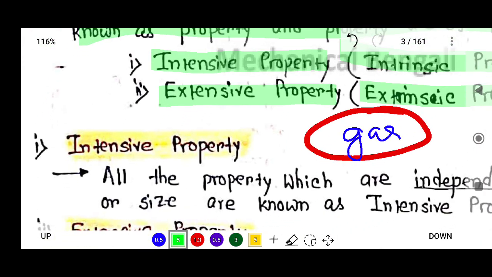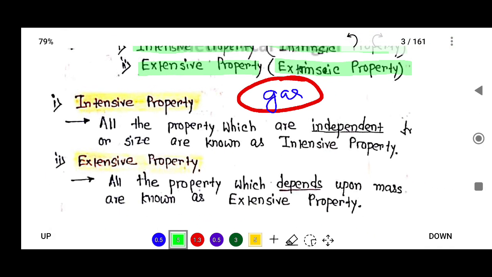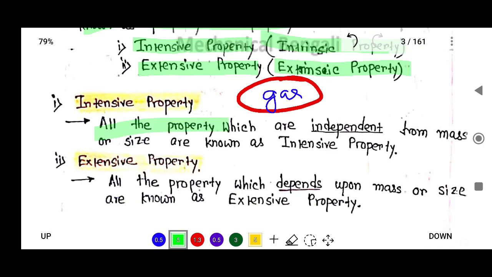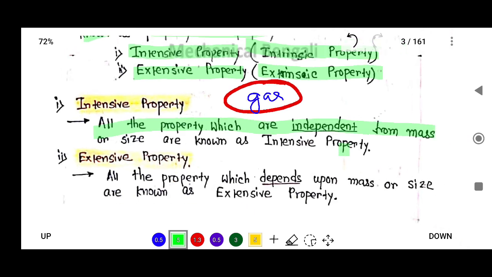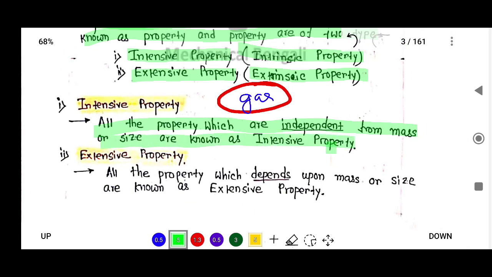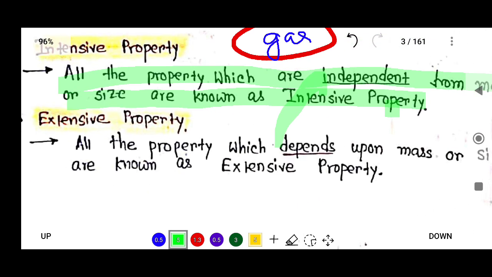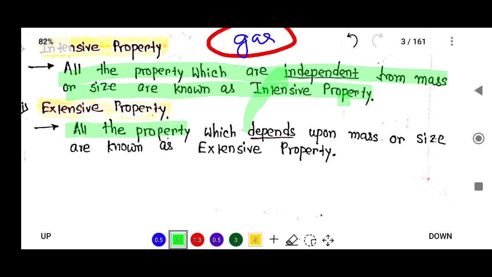Let's try to understand what is intensive property. Intensive property is all the properties which are independent of mass or size. Which are independent of mass or size, जो मास और साइज के ऊपर डिपेंडेंट नहीं है वो इंटेंसिव प्रॉपर्टी है. And what is extensive property? Extensive property is the property which depends upon mass or size of the system.